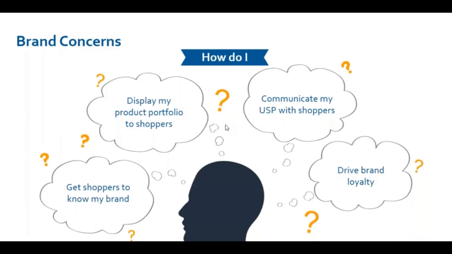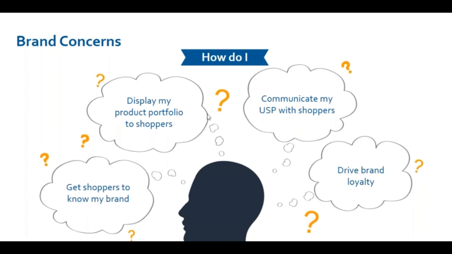So let's quickly go through what concerns a brand owner usually has in their business. Like, how do I let shoppers get to know about my brand? How do I drive trials of my brand? Because the first stage of any consumer journey is consideration and awareness. As long as your customer is not aware of your brand, they will not be able to consider your brand. If they do not consider your brand, they will not make a purchase. So these first two steps are possible through sponsored brands. You make your customer aware of your brand, and hence the customer considers your brand, and then they buy your brand and become a loyal customer of your brand later.